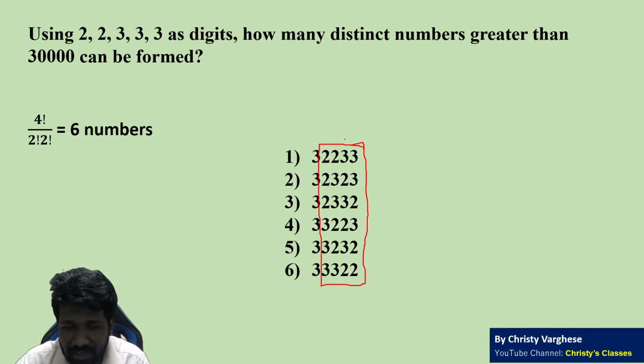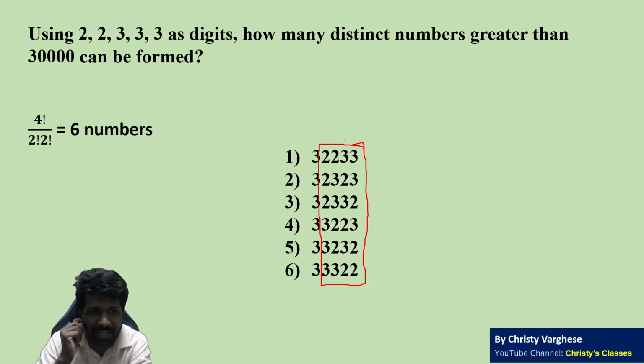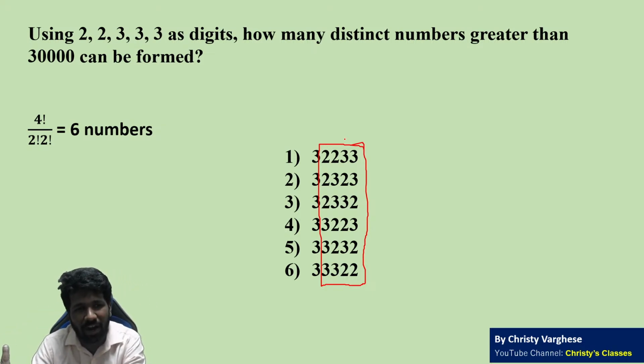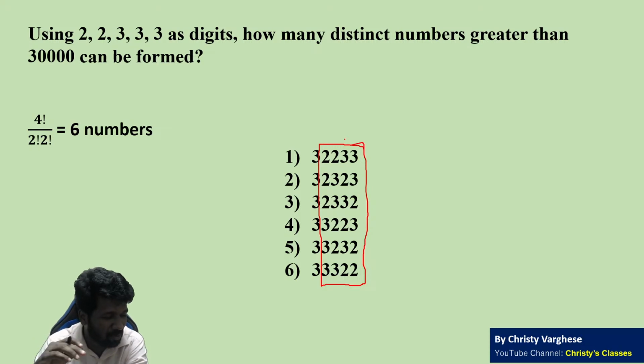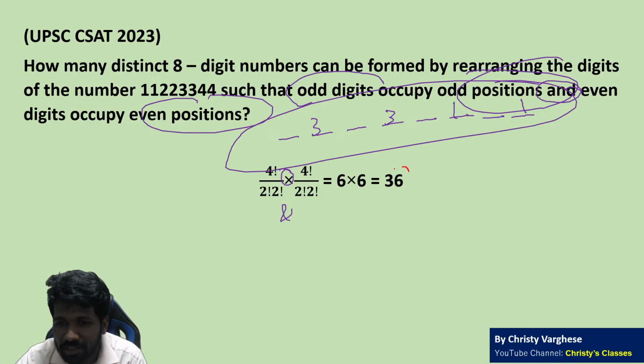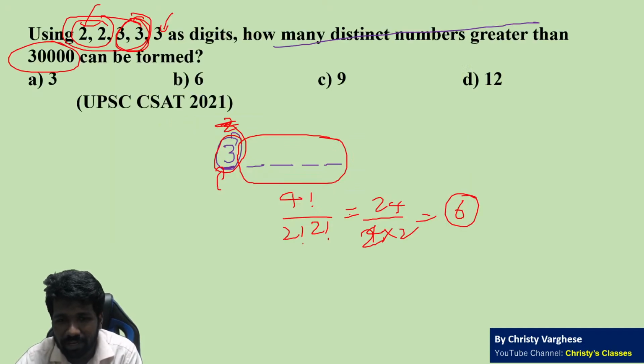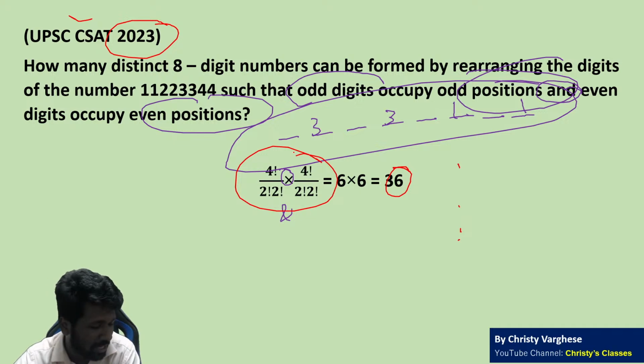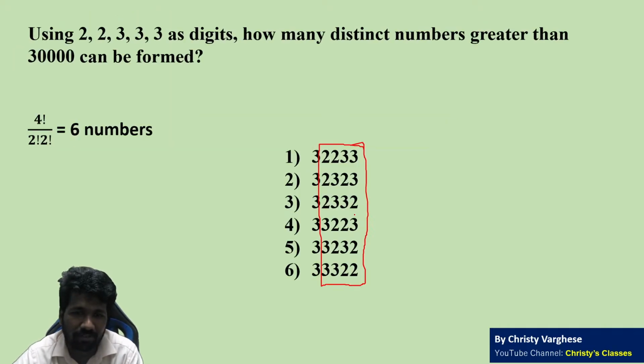When looking at these 6 numbers, you may get a little more clarity. Yeah, here I agree. If you want, you can write the 6 numbers. That way also you can finish the question, because the numbers are only 6 in number. But in the previous question, writing down 36 numbers is not practical at all. That was the latest PYQ. That is why we had to use this idea. In this question, if you want, you can write like this also, no problem. Anyway, all of you understood this?